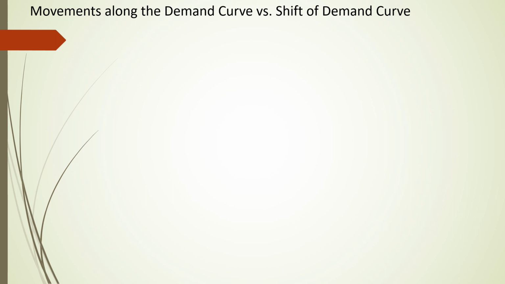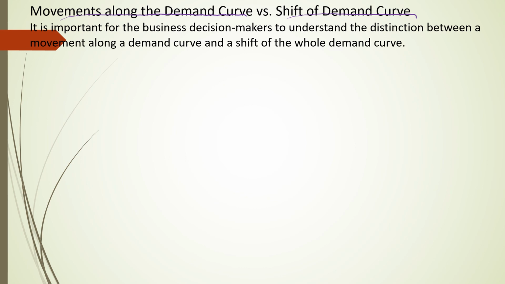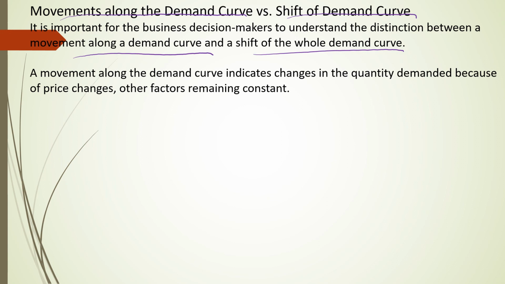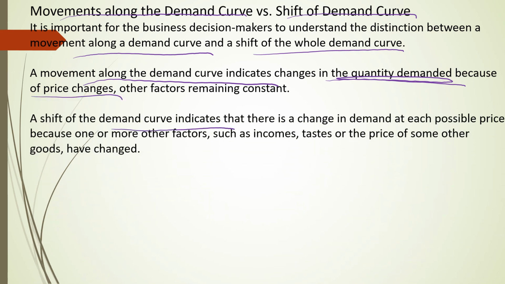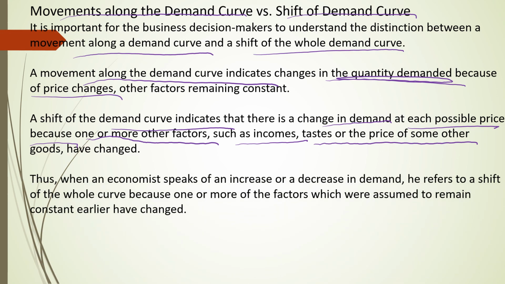Dear students, we discussed movement along the demand curve and shift in the demand curve. It is very important for all businessmen and decision makers to understand the difference between movement along the demand curve and shift in the demand curve. Movement along the demand curve indicates changes in the quantity demanded because of change in price alone, and shift in the demand curve indicates change in demand at each possible price because one or more other factors such as income, taste and preference, price of some other goods have changed.